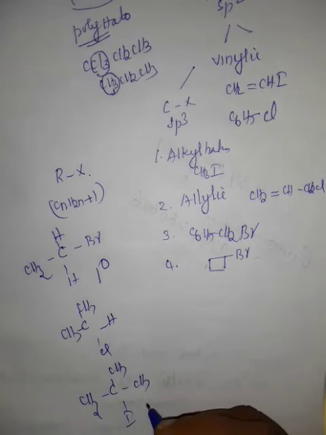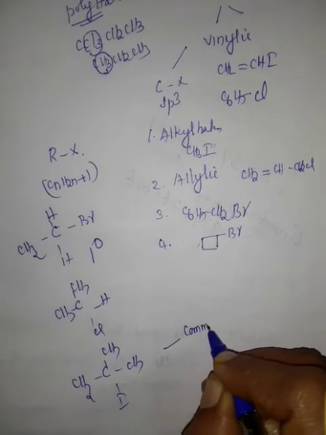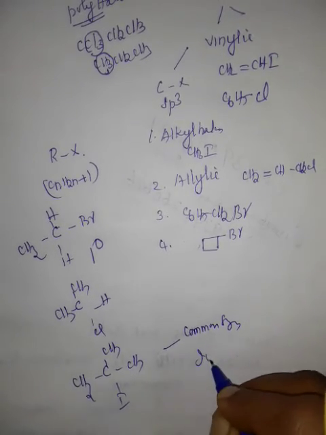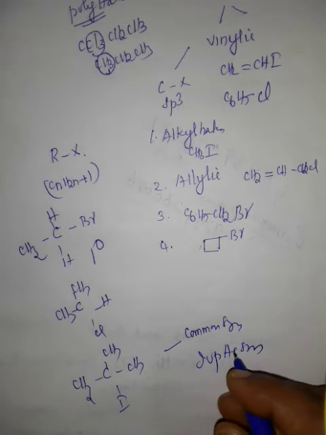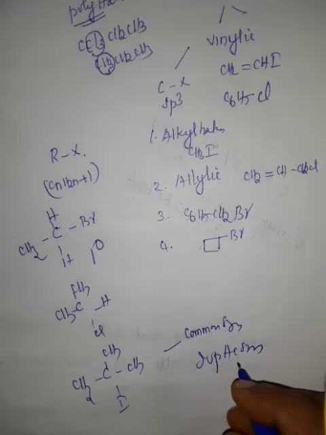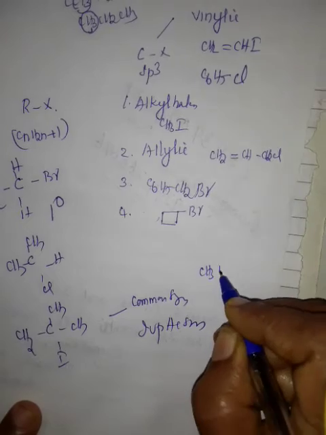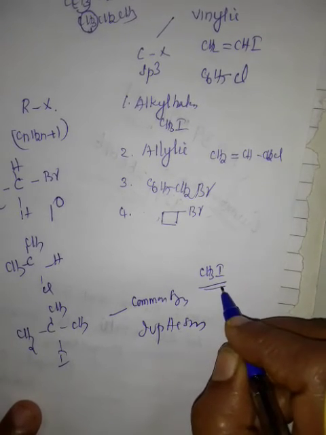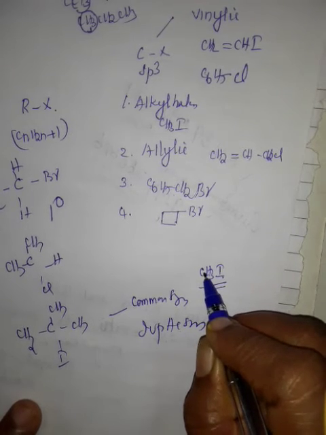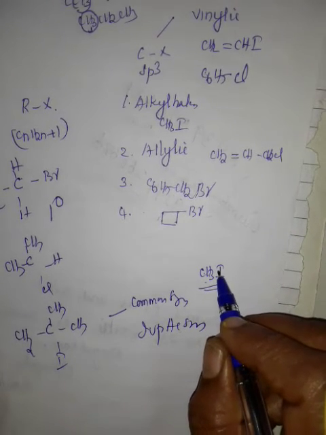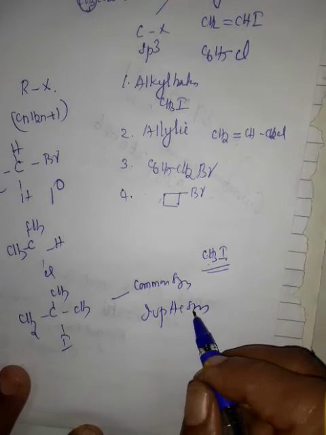that is called tertiary. So there are two types of nomenclature: common system and IUPAC system. Both common system and IUPAC naming, everything is given on page 228. For example, CH3I. Common name it is called methyl iodide. IUPAC name it is called iodomethane. Likewise, many compounds, like 15 compounds, are given there in your book. You can go through and you can mark.